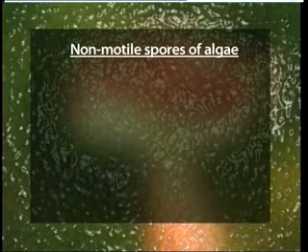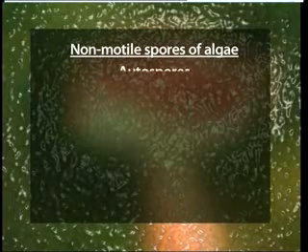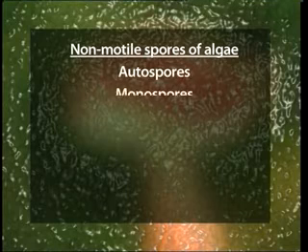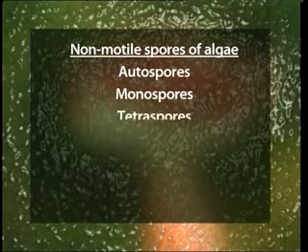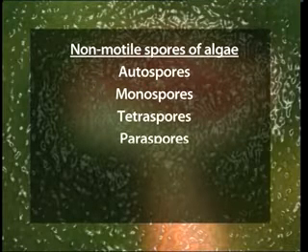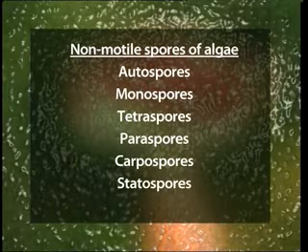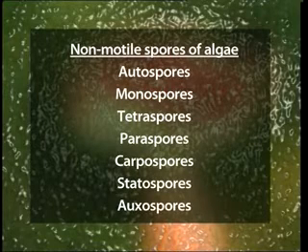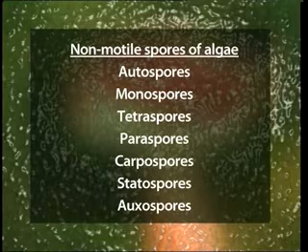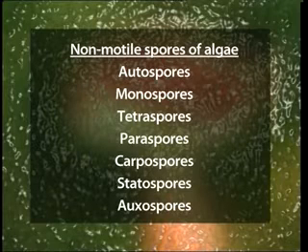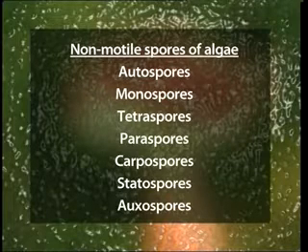Other types of non-motile spores produced by algae include autospores, as in green algae, monospores, tetraspores, paraspores, and carpospores, as found in red algae, and statospores and auxospores in diatoms.